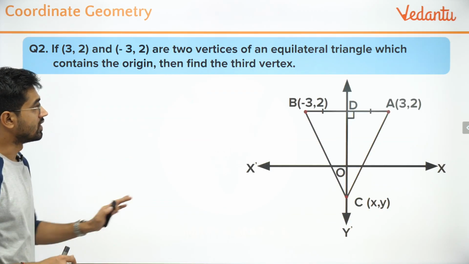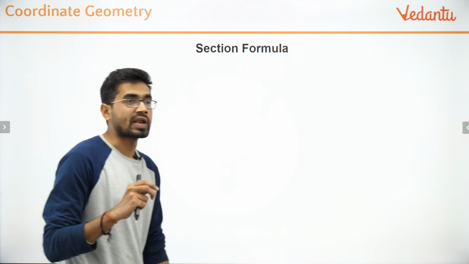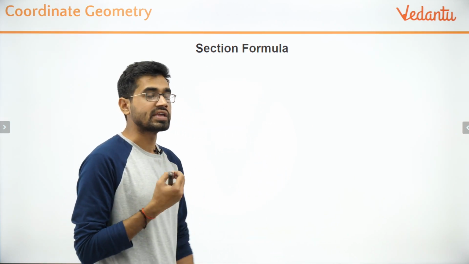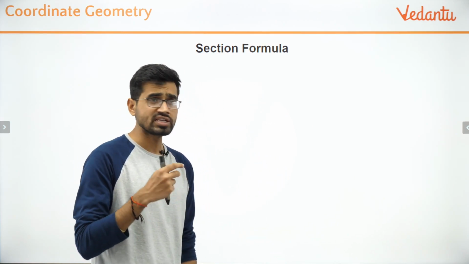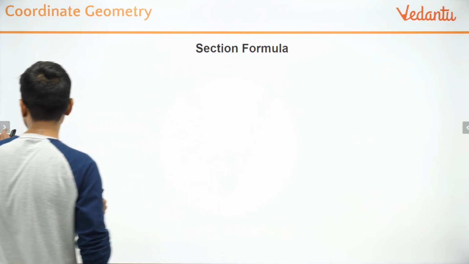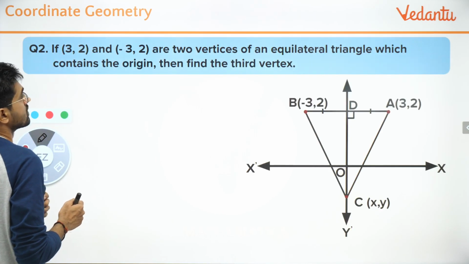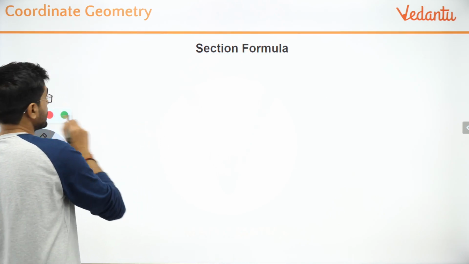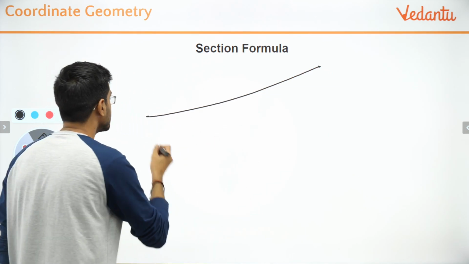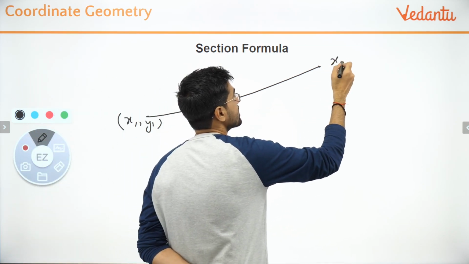The diagram is there, okay? Just to verify it. Now I am telling you the section formula, the second type of formula in coordinate geometry. This is a very easy formula because there is no external division happening in your case. In your syllabus, it's internal division only. What I mean to say is the point will be inside or between the two connecting points. In the section formula, there is no proof I'm doing for this because generally it's not asked, and it takes another level of time, and we are solving problems, correct?